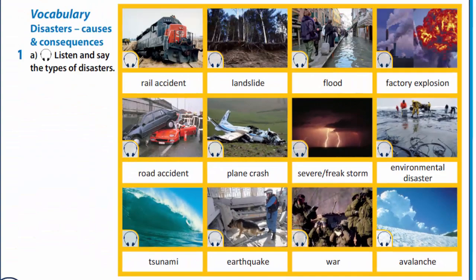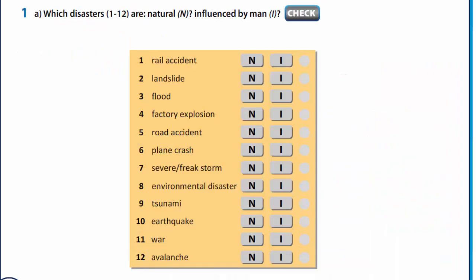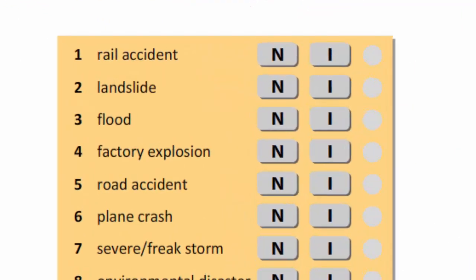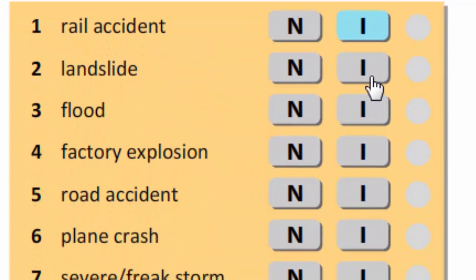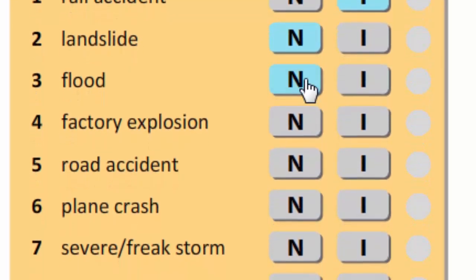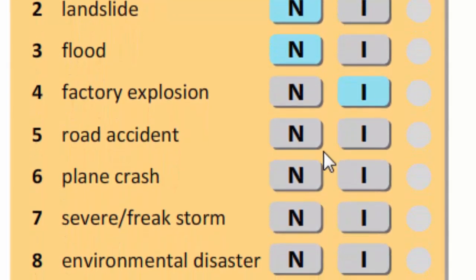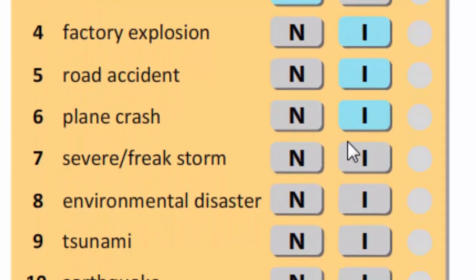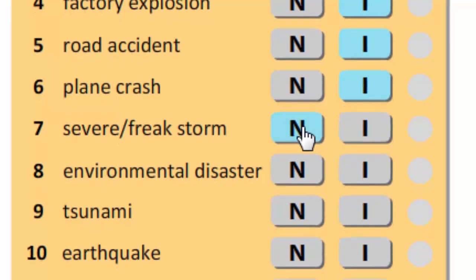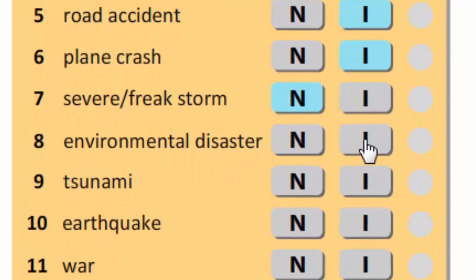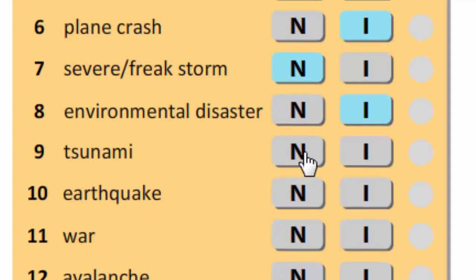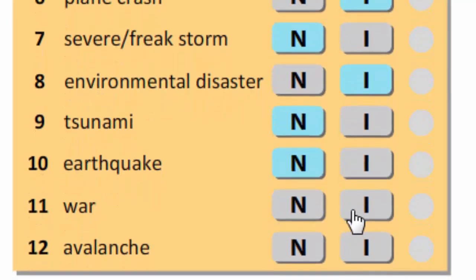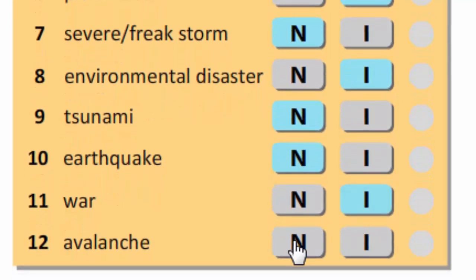Now let's define which disasters are natural or influenced by man. Let's check. Rail accident, influenced. Landslide, natural. Flood, natural. Factory explosion, influenced. Road accident, influenced. Plane crash, influenced. Severe freak storm, natural. Environmental disaster, influenced. Tsunami, natural. Earthquake, natural. War, influenced. And avalanche is natural.